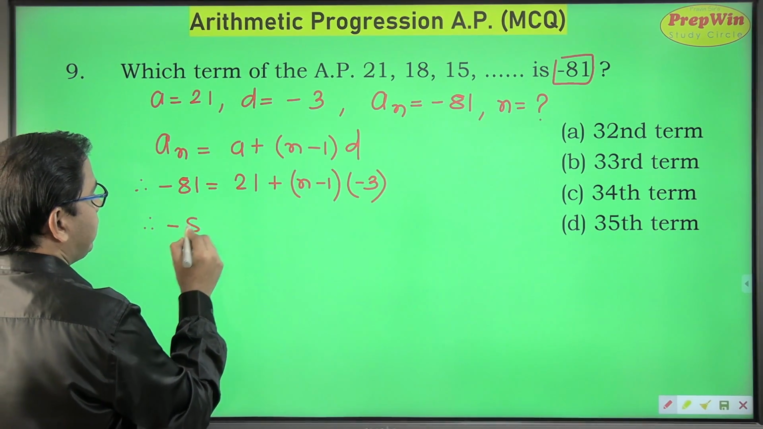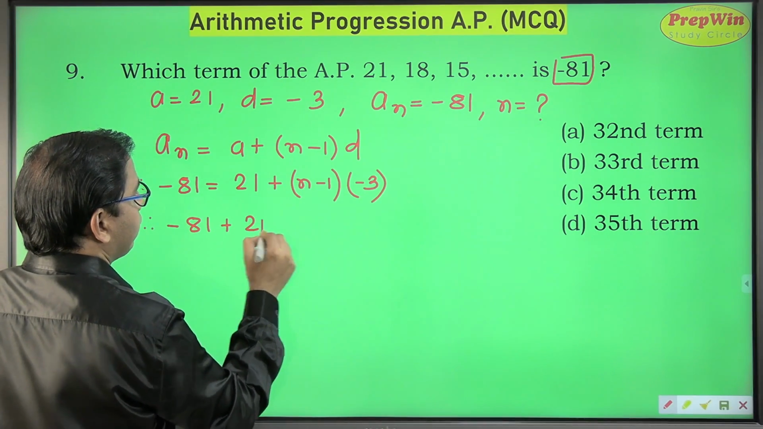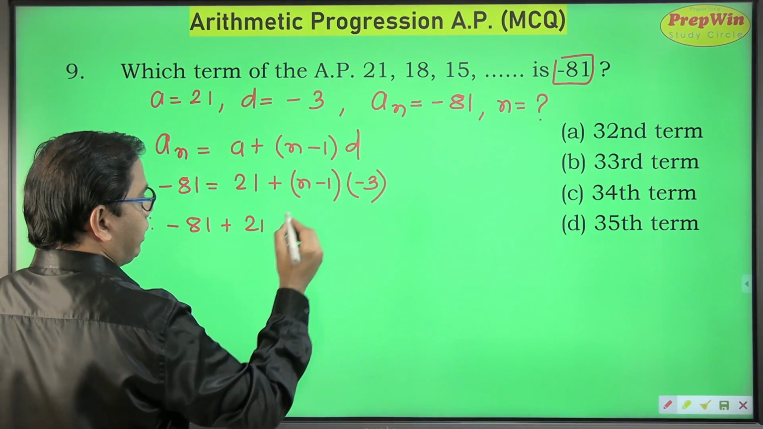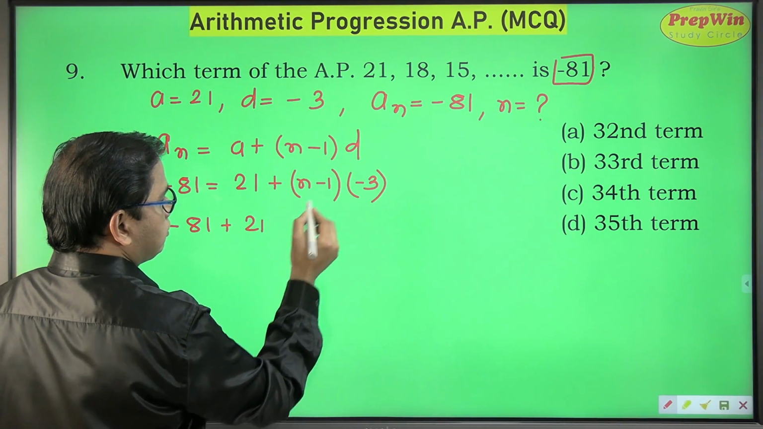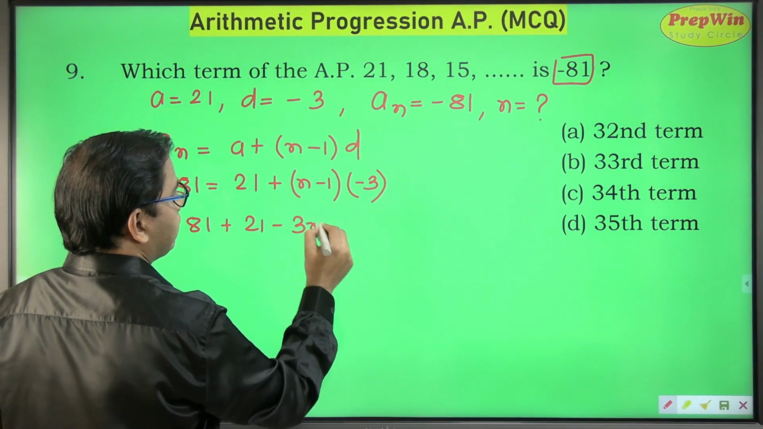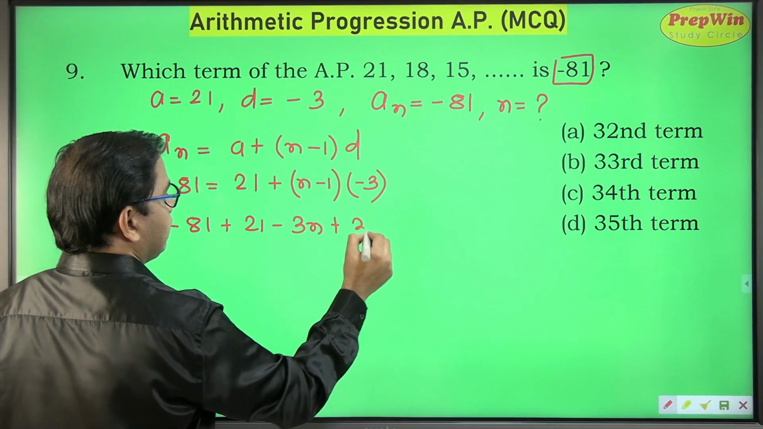So this is minus 81 plus 21. I am opening the bracket with a minus sign, so signs will change. 3 into n is 3n and the sign is negative, so minus 3n, minus becomes plus 3.